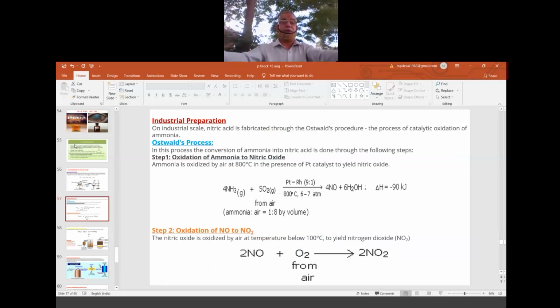Industrial preparation, that is, manufacture of nitric acid by the very famous Ostwald. He has done it. So, Ostwald's process of manufacture of nitric acid. So how ammonia is involved involves some steps.